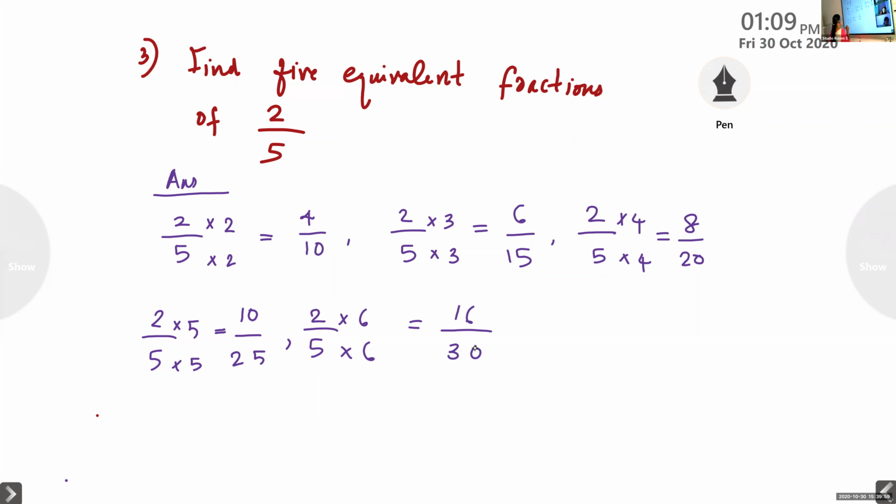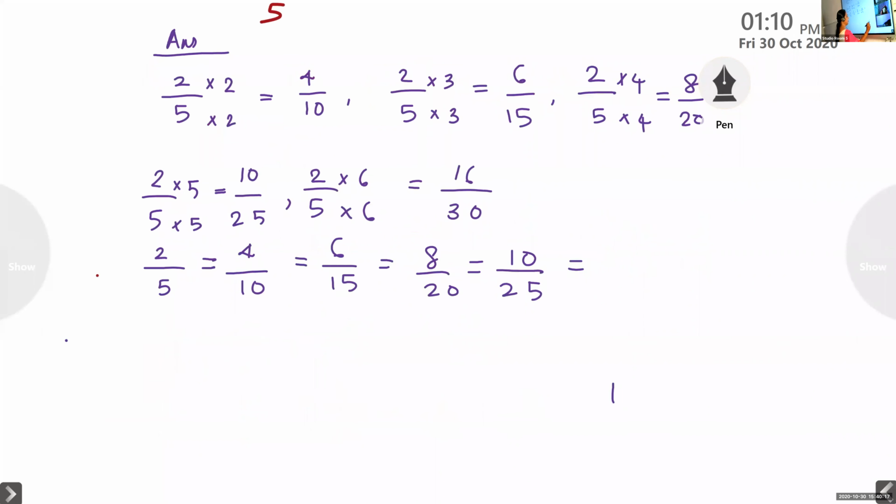Now we should write this important step: 2 by 5 equal to 4 by 10 equal to 6 by 15 equal to 8 by 20 equal to 10 by 25 equal to 12 by 30.